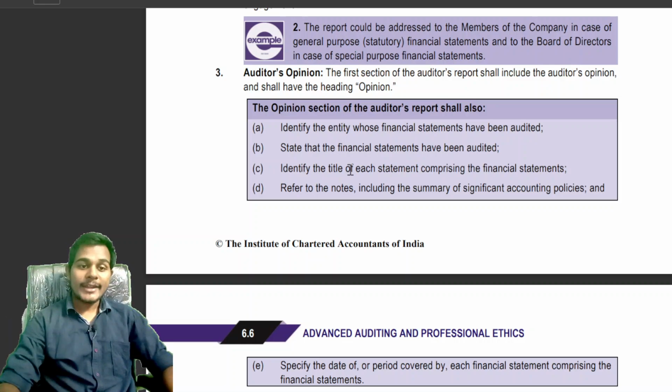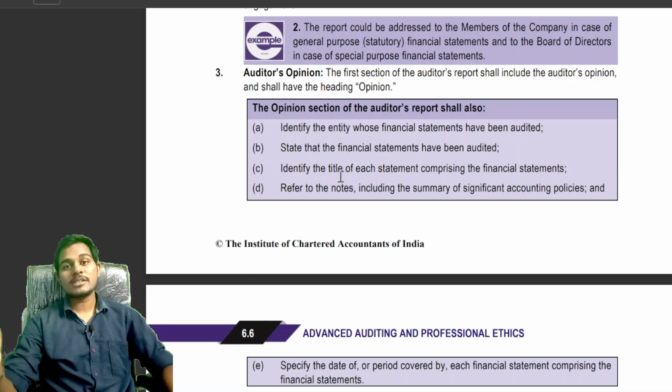Identify the title of each statement comprising the financial statements. We have to provide the title of each statement, meaning profit and loss account, cash flow statements, balance sheet, notes to accounts, and statement of changes in equity.